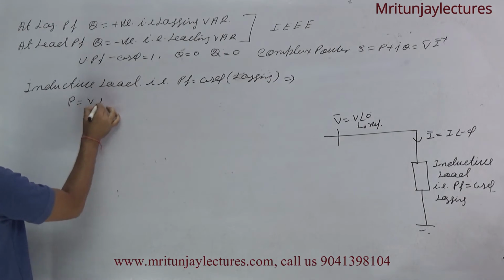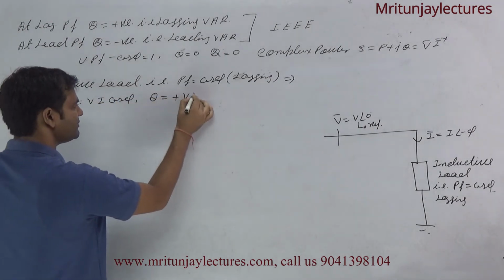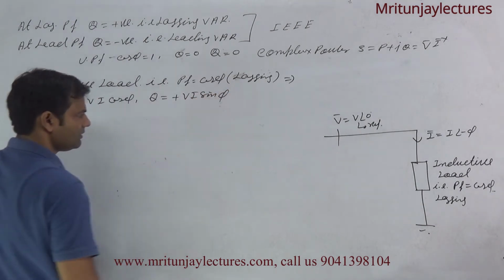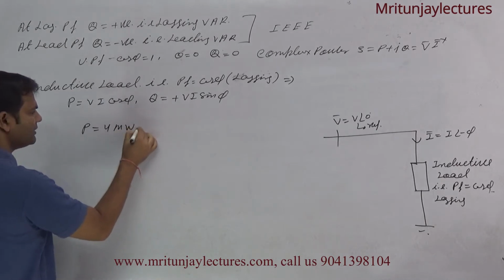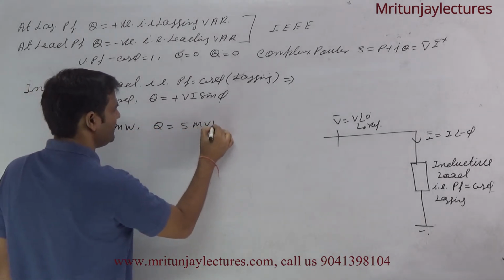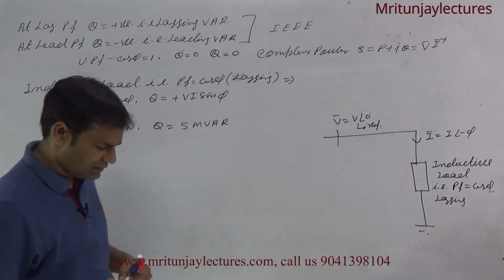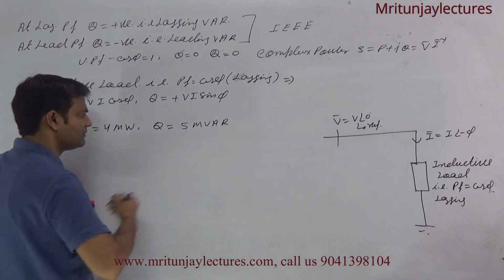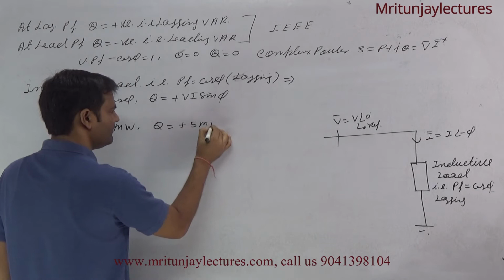So P is equal to Vi cos phi and Q is equal to plus Vi sin phi. Now another case. P is equal to 4 megawatt and Q is 5 MVAR. If Q is positive, that is positive 5 MVAR.